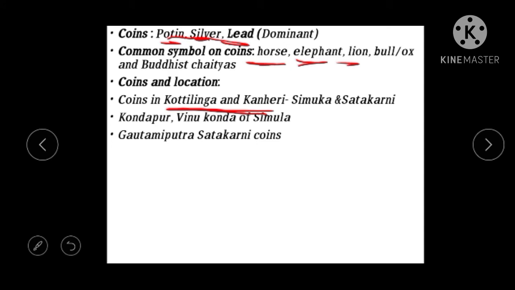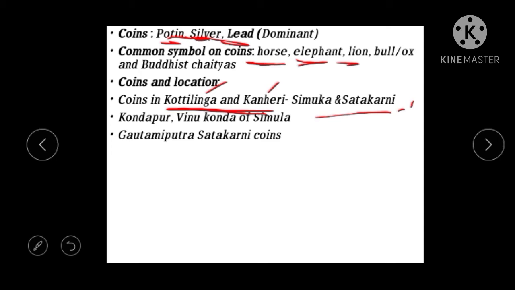One is in Telangana and another one is in Maharashtra. It speaks of the rule of Srimukha, that is the founder of the Satavahana dynasty, and Shatakarni the first. So these coins speak of these two rulers.